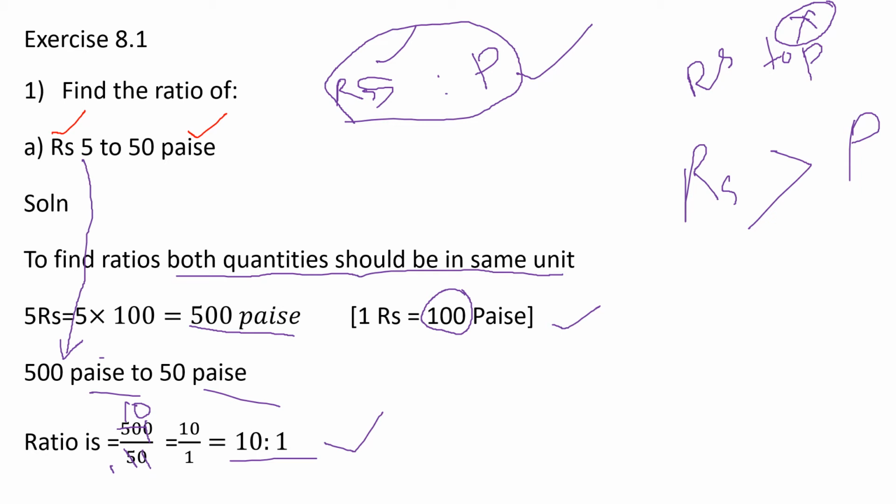Is it clear, children? So what is the one thing you have to keep in mind? When they ask a question to represent using a ratio, you have to check the unit. For example, one is in meters and the next one is in centimeters. Is it possible to write it as a ratio? No. Convert meters to centimeters or else convert centimeters to meters. The same unit should be there. Okay, that you have to keep in mind.